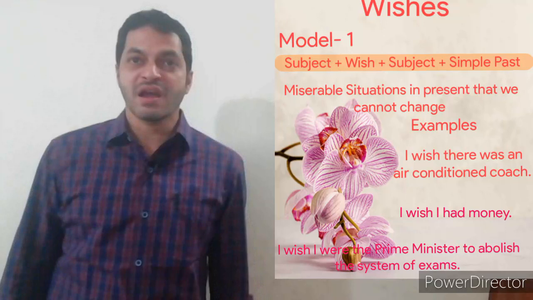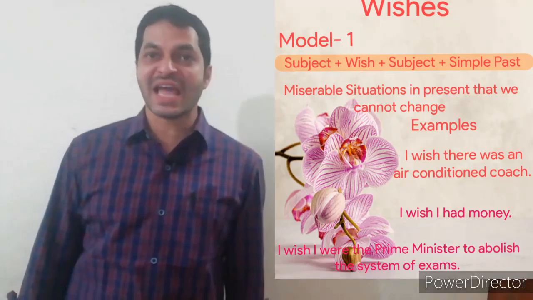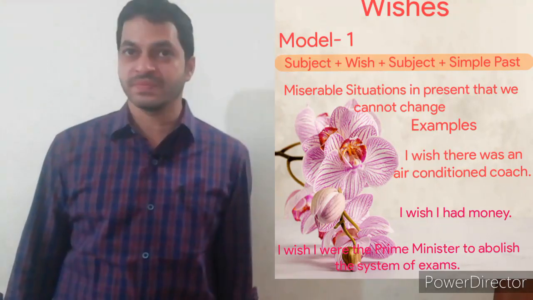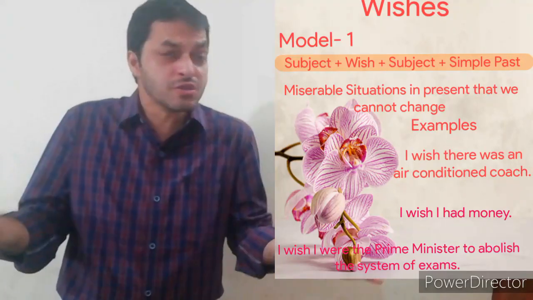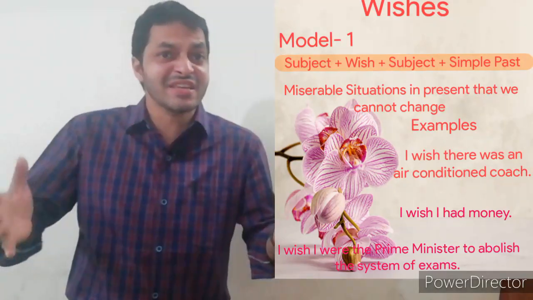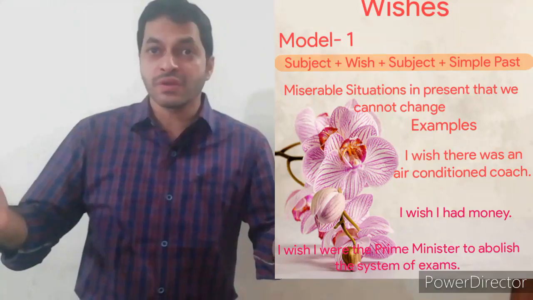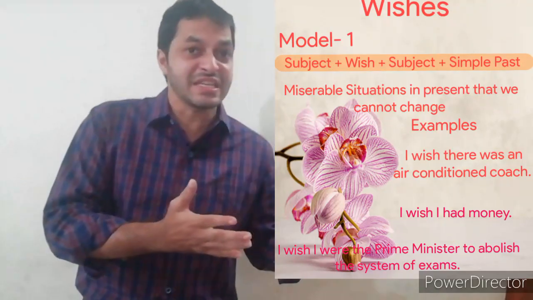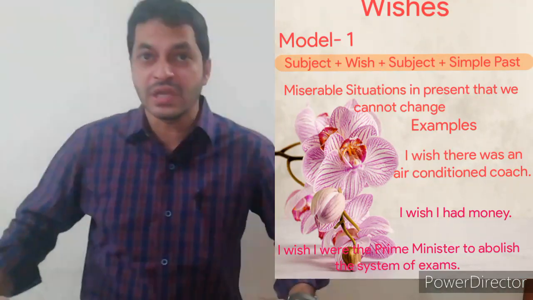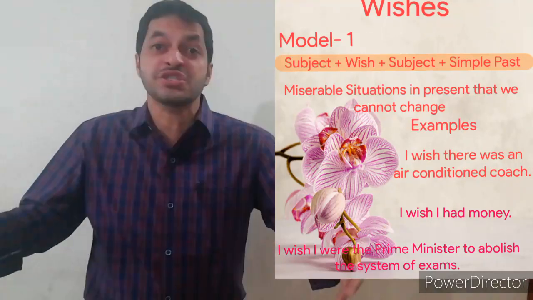For example, I wish there was an air-conditioned coach. In reality, there was no air-conditioned coach. The day is sunny. It is quite horrible and we can't change the situation.